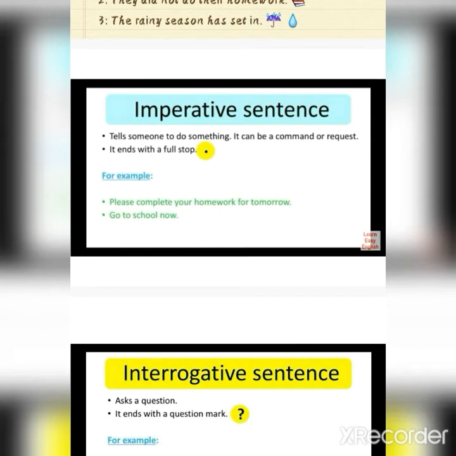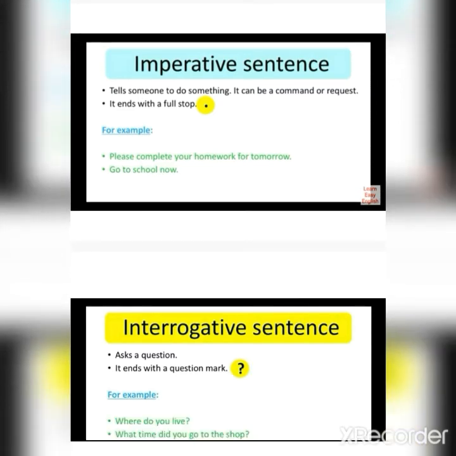It tells someone to do something. It can be a command or request, and it also ends with a full stop. Example, please complete your homework for tomorrow. Go to school now. Here you can see there are two types of commands. The first one, please, is a request, and the second example is a command, go to school now. So these statements are telling someone to do something.